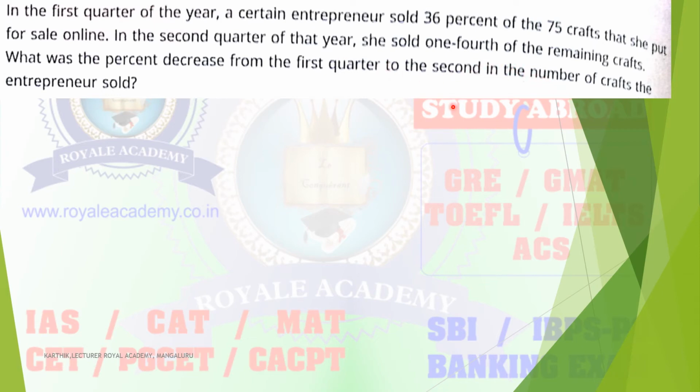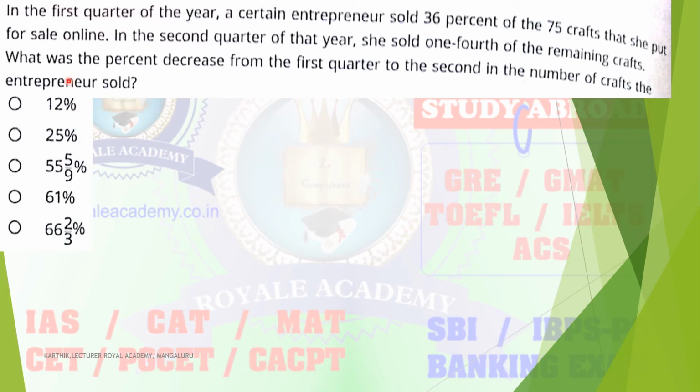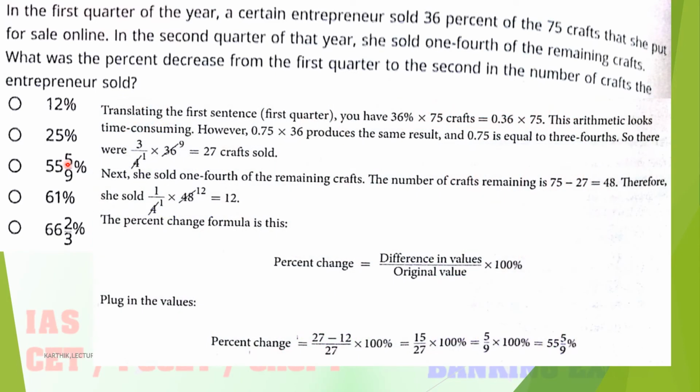So you have to determine the percentage decrease from the first quarter to the second quarter. These are the options. They are asking for a percentage, so this is a percentage type of problem. First, what is given? A certain entrepreneur sold 36 percent. So how to write percentage? 36 percent of